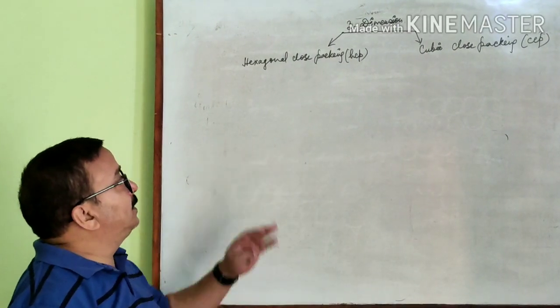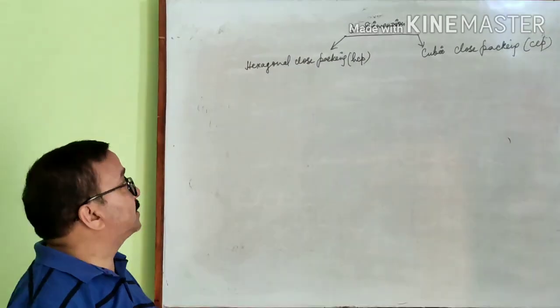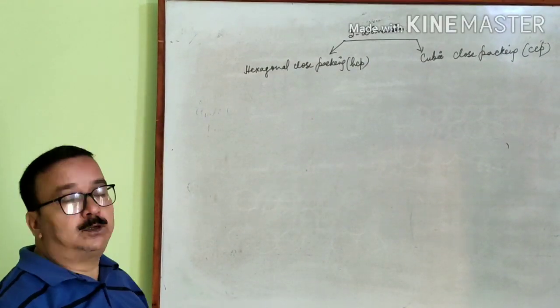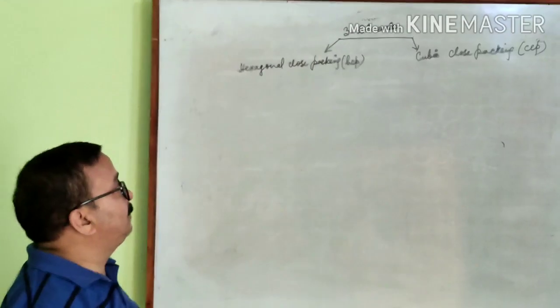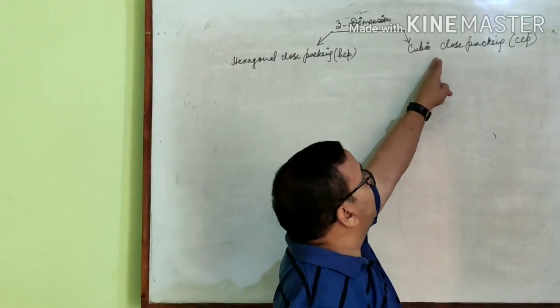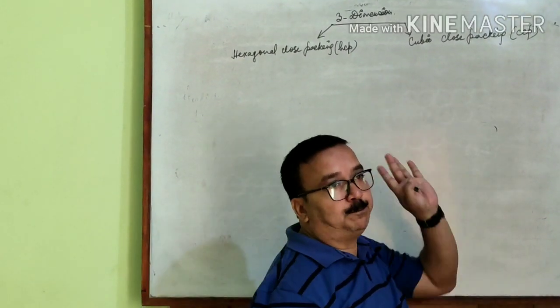Now close packing in 3 dimensions is of 2 types. First one is hexagonal close packing, that is HCP, and second one is cubic close packing, that is CCP.